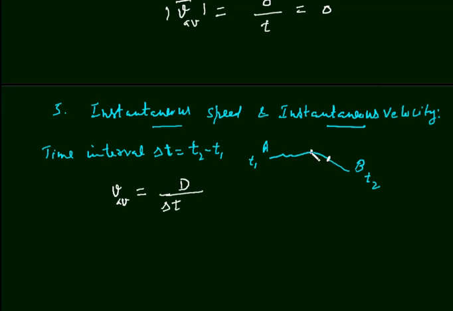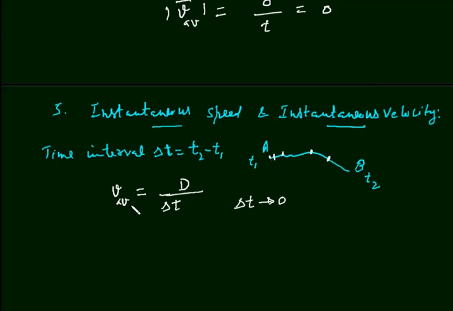If the body moves from A to this, the time interval will decrease further, and it is very small. If I say now that this time interval delta t tends to 0, it means the body is at point A. If the time interval is very small, the body is at a particular point, right?